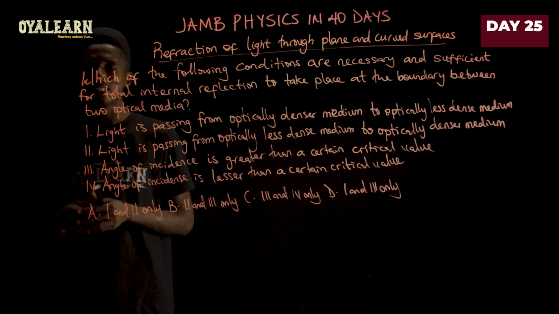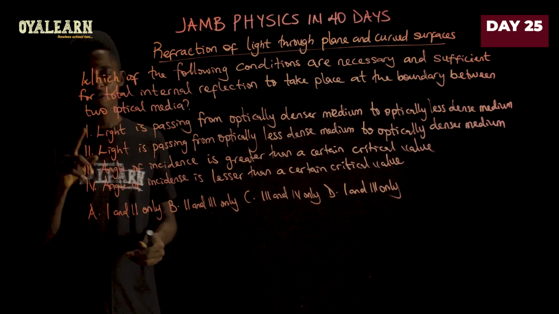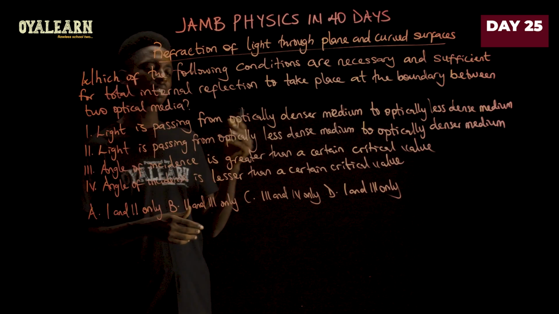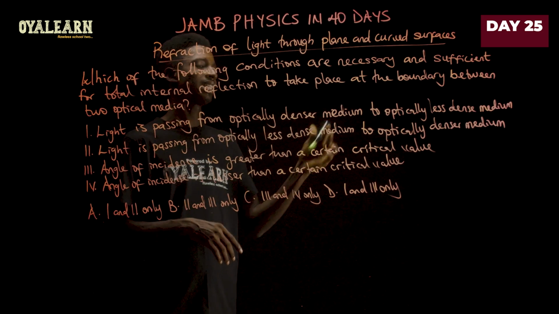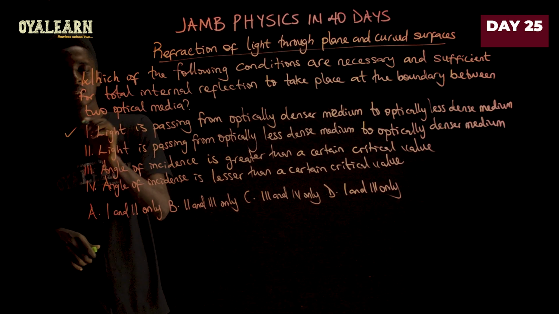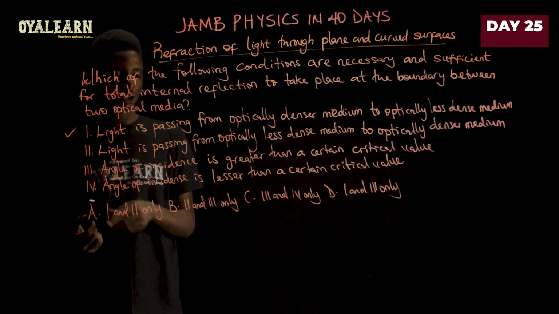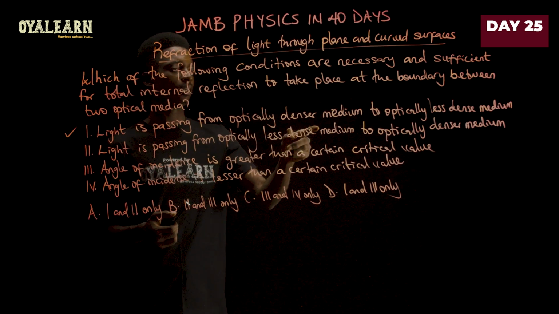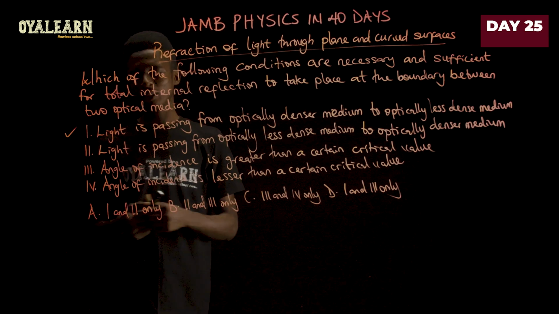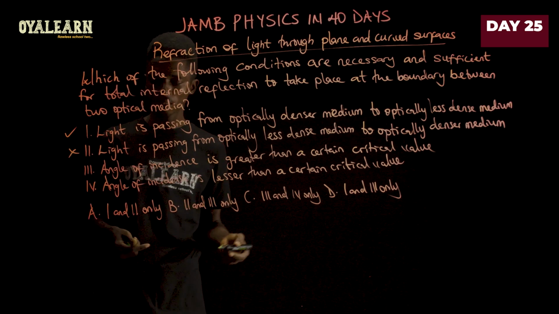So now let's look at the conditions given and then find the correct ones there. Now the first one says light is passing from an optically denser medium to optically less dense medium. That is correct. It's a condition that must be met. The second condition here says that light is passing from optically less dense medium to optically denser medium. This is wrong. It's the reverse of the first statement, so it's definitely wrong.